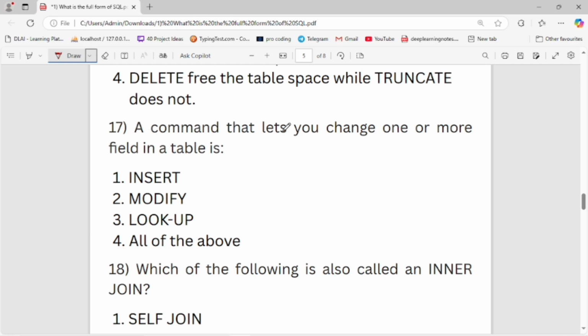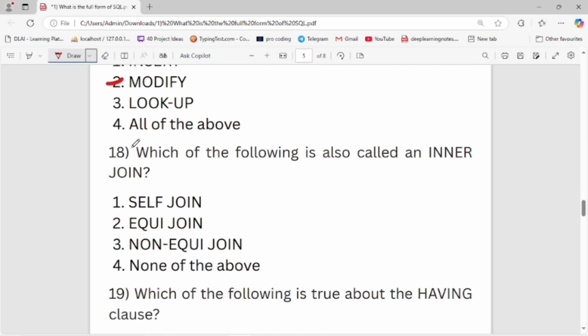Now let's move to the next question. A command that lets you change one or more fields in a table is: first, insert; second, modify; third, lookup; and fourth, all of the above. Second is the right option. Modify is used whatever we want to change one or more fields in a table.